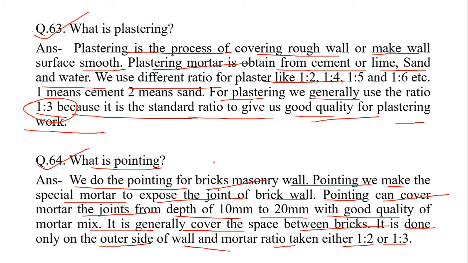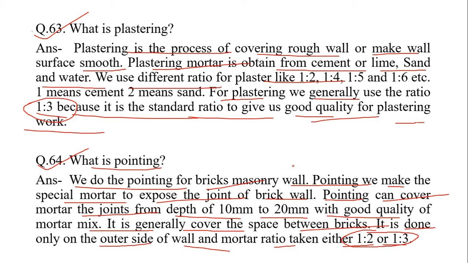Pointing is done for brick masonry walls, and it is done only on the outer surface of the wall, up to a depth of 10 mm to 20 mm. The mortar prepared for pointing on the outer surface is either 1 to 3 or 1 to 2.